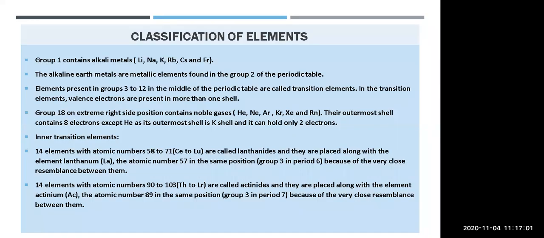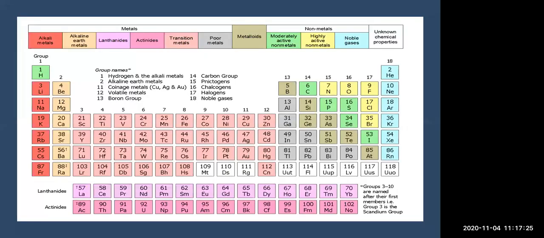The 14 elements with atomic numbers 90 to 103, that is Th to Lr, are called the actinides, and they are placed along with the element actinium, that is Ac, atomic number 89, in the same position, group 3 in period 7, because of the very close resemblance between them. So this actinide and lanthanide series are placed one below the other. You can see here after Ra, after radon, you can see Ac is there.